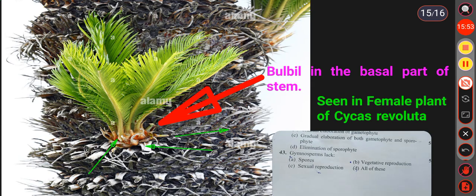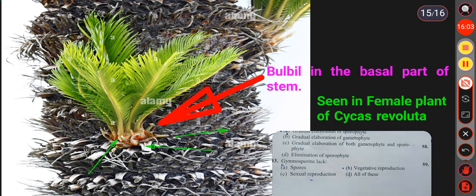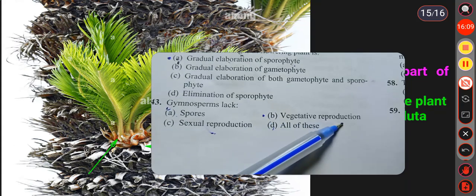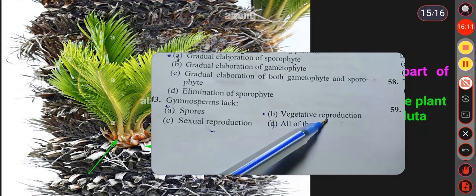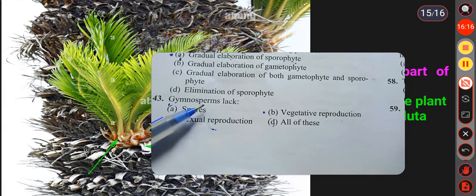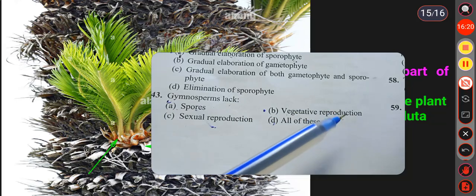So, bulbil formation is found only in the female plant of Cycas revoluta, not found in the male plant. It is the exception. So, here the correct answer is vegetative reproduction. Vegetative reproduction is not present in all members of the gymnosperm. So, gymnosperms lack vegetative reproduction.